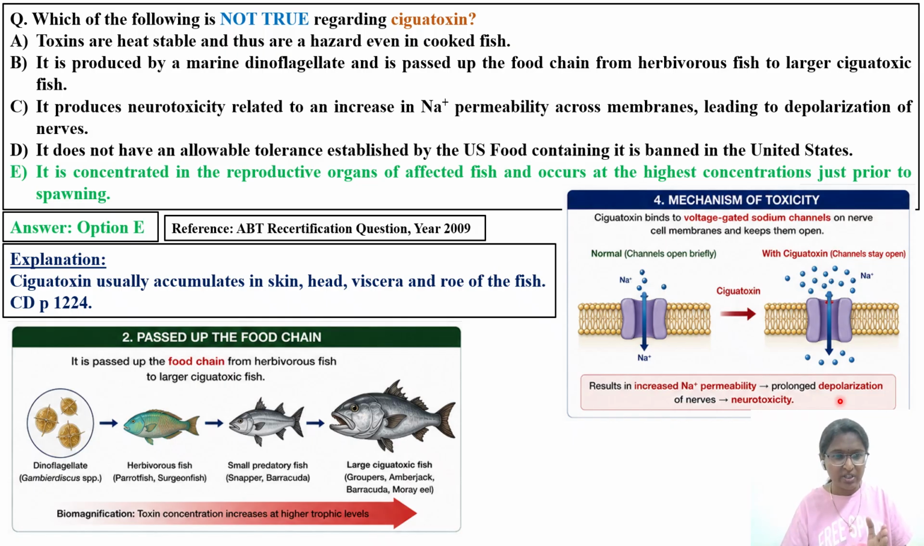So what is the explanation which was given by the previous DABT students? The toxin usually accumulates in the skin, head, viscera, and roe of the fish. These are the major parts of the fish where the concentration of the particular toxin is high. Whereas in the case of liver, kidney, ovaries, and reproductive organs, that is puffer fish, that is tetrodotoxin, that you have to remember.